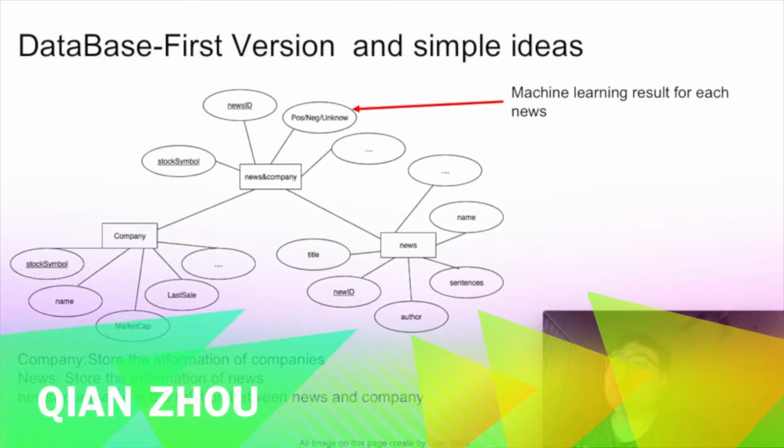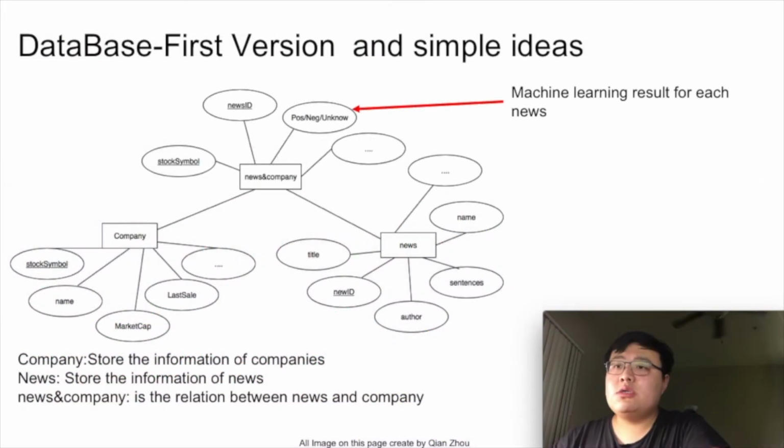Okay, now let me introduce something about our database and show some simple ideas. Here is our first version. There are three entities: company, news, and company news. They sound very similar but totally different. The company table is used to store all of the information for the company, and the stock symbol is unique for each company in the stock market. So we set it as the primary key, and it also has the name, the price, even the web page.